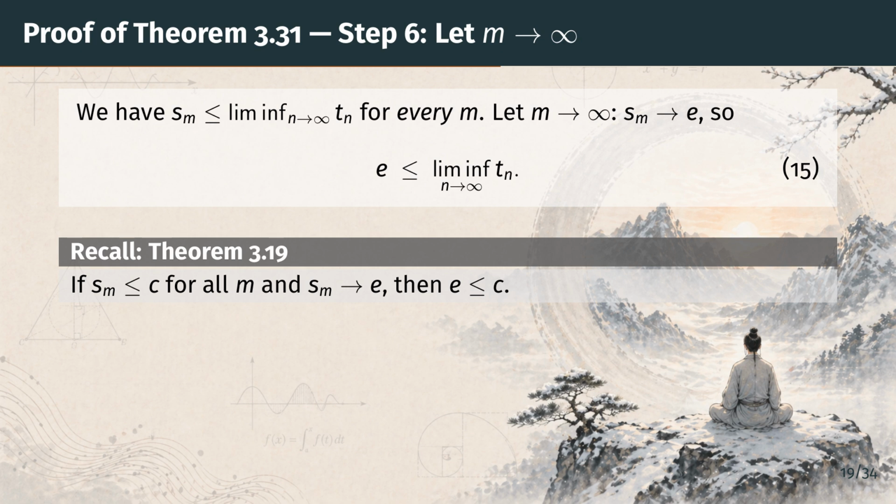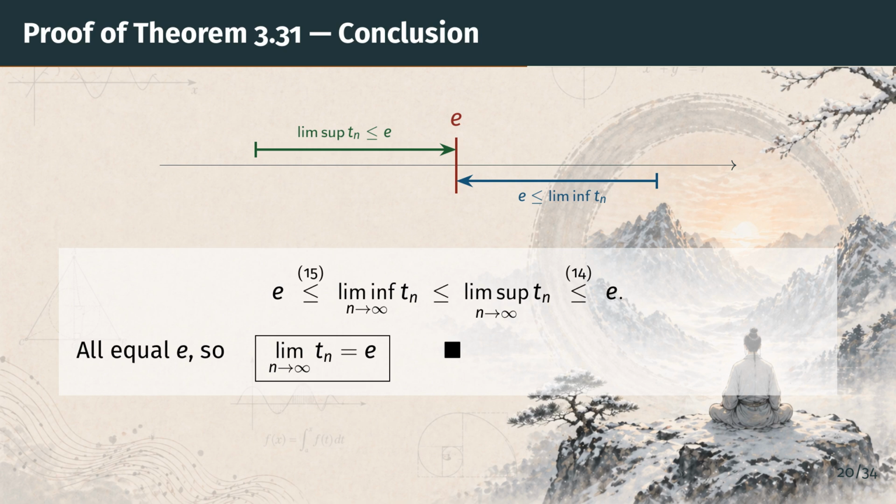We now have both halves of the squeeze. Let's put them together. Now we combine equations 14 and 15. The diagram shows the squeeze. The green arrow on top says the upper limit of t sub n sits at or below e.